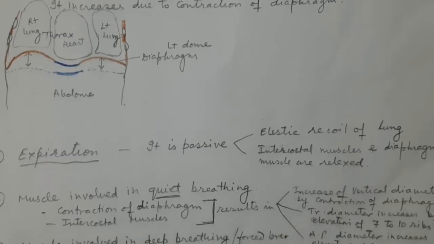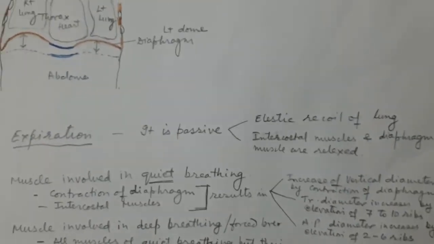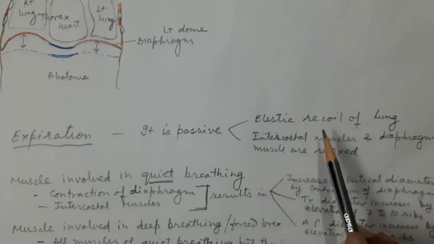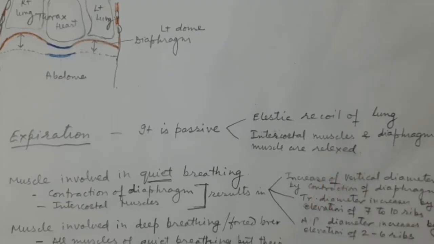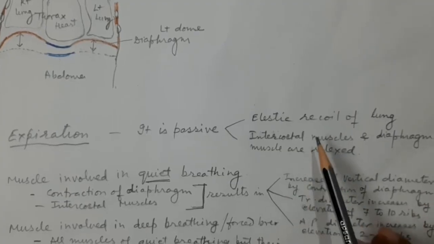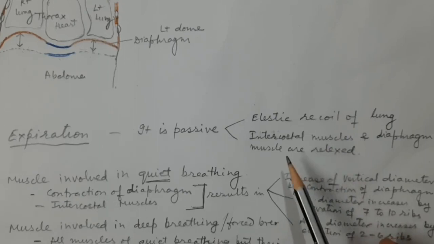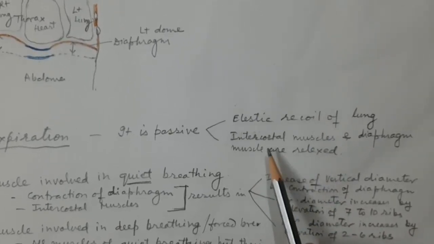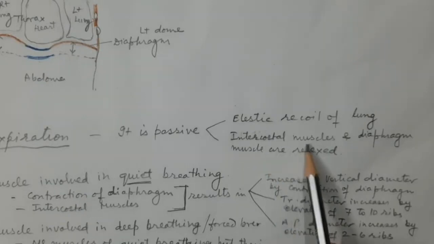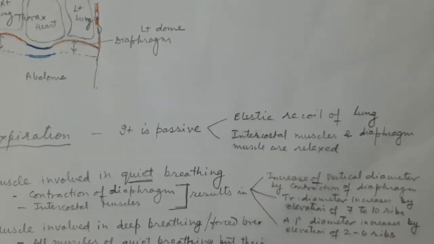Similar to when you stretch a rubber band, it gets stretched, and when you release the pressure, immediately the rubber band comes to the normal position. In the similar way, this elastic recoil of the lung is responsible for the expiration. Another factor which is necessary for the expiration is the intercostal muscles and the muscles of the diaphragm.